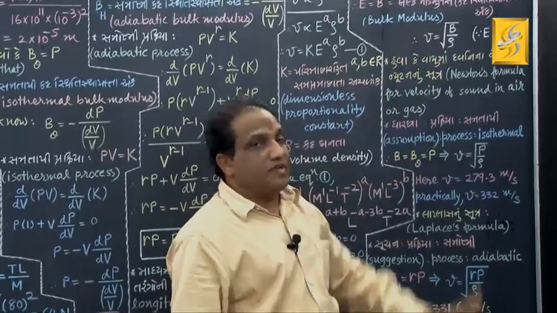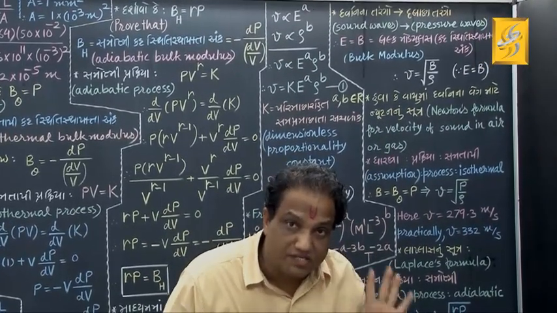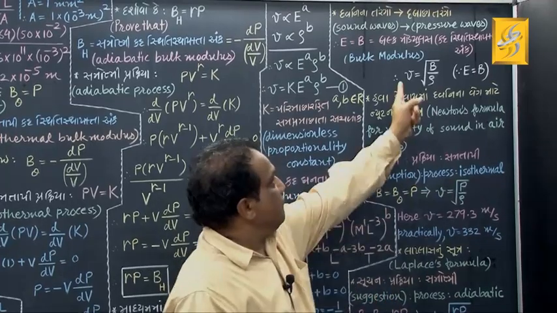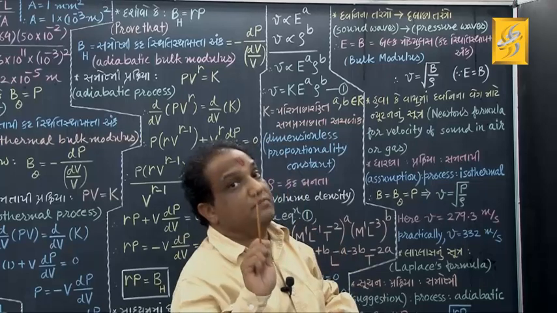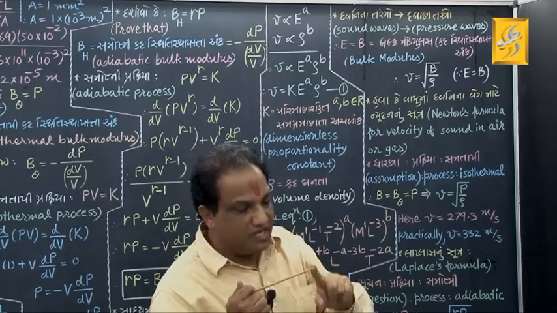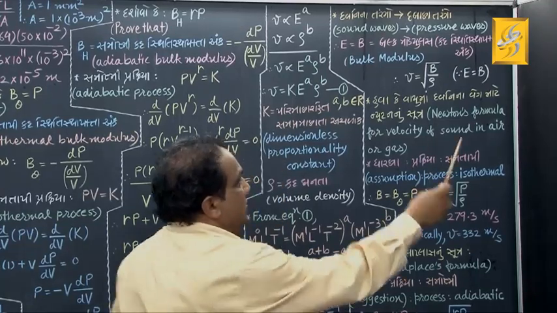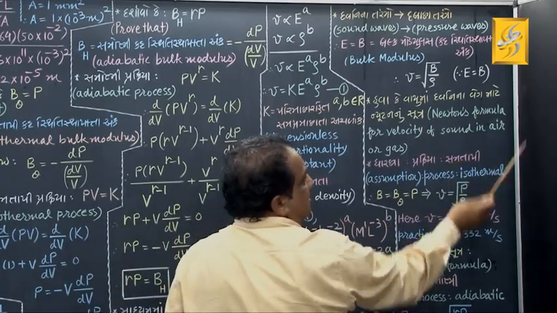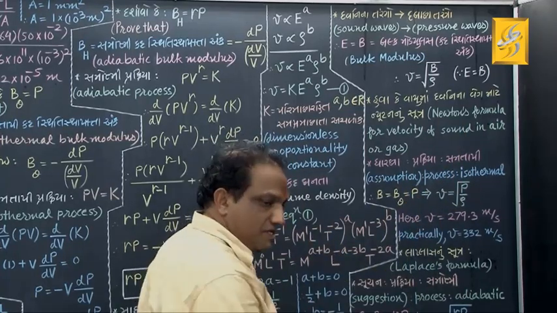V equals under root of B upon rho. What is B? I repeat, it is bulk modulus, the elasticity constant pertaining to volume. Now let us go for Newton's formula for velocity of sound in air or in gas.